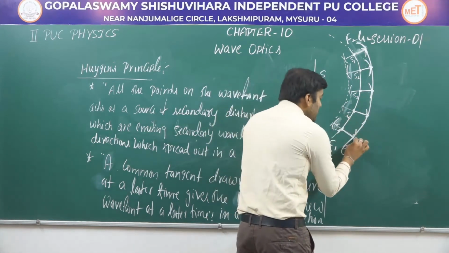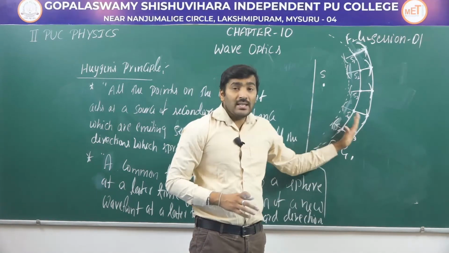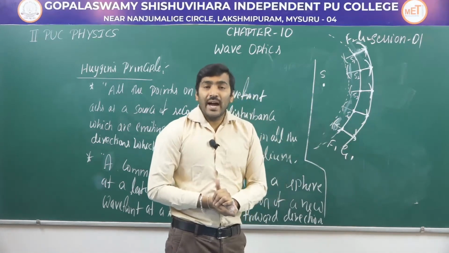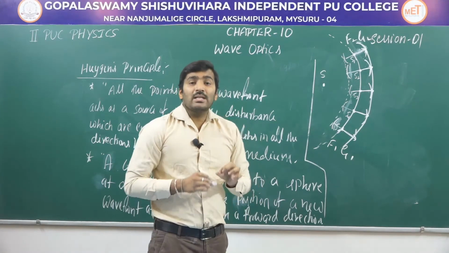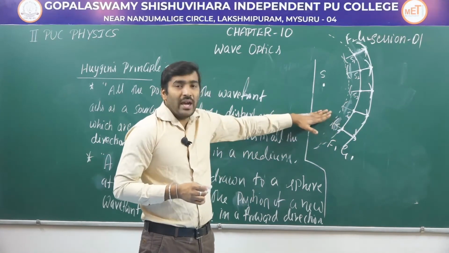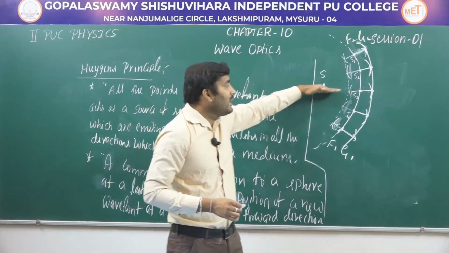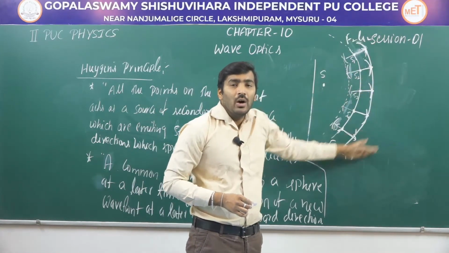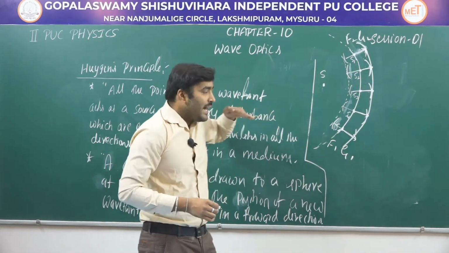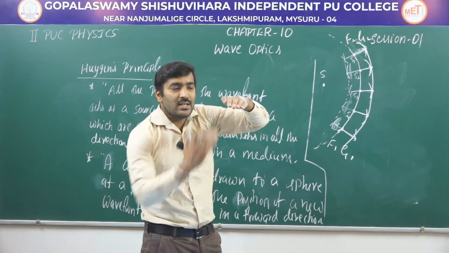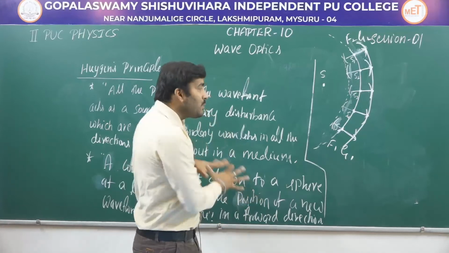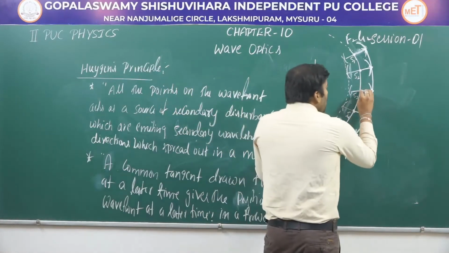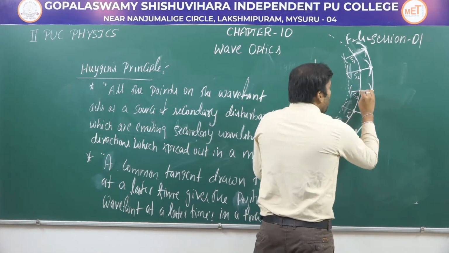Huygens principle says that the wave advances in the forward direction and carries energy and momentum. The energy transferred by this wave is always in the direction perpendicular to the wavefront. The direction of propagation of energy is perpendicular to the position of the wavefront. Now, what is this radius?